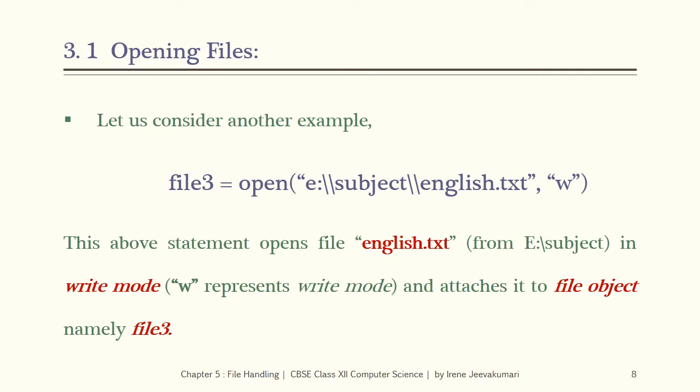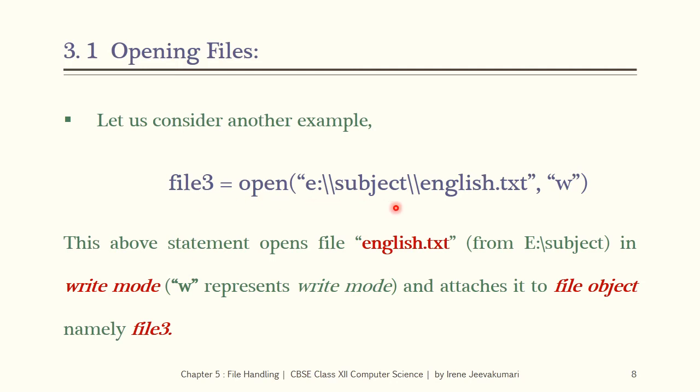Let us consider another example. File3 equal to open within parenthesis E:\\subject\\english.txt within quotes, comma, w within quotes. This statement opens the file english.txt from E drive subject folder in write mode because w represents write mode and attaches it to a file object file3. So here the file object is file3. The name of the file is english.txt under E drive subject folder. The function open opens the text file english.txt in write mode and attaches it to a file object file3.